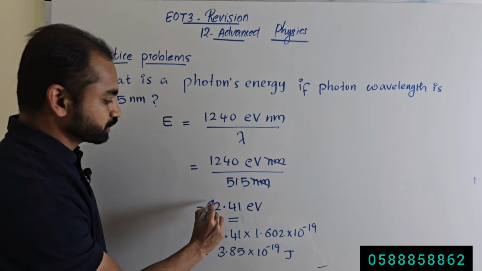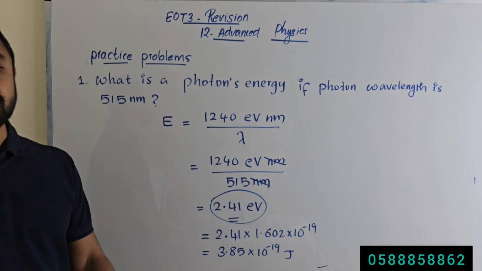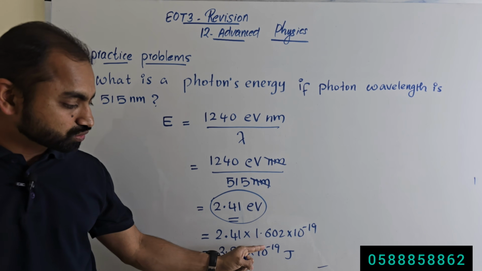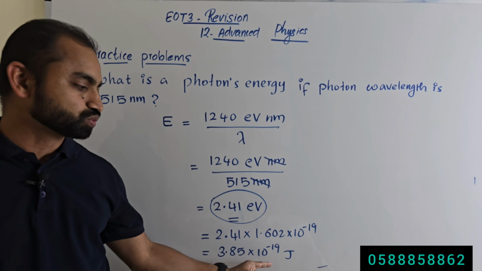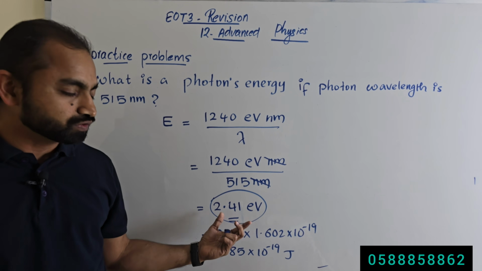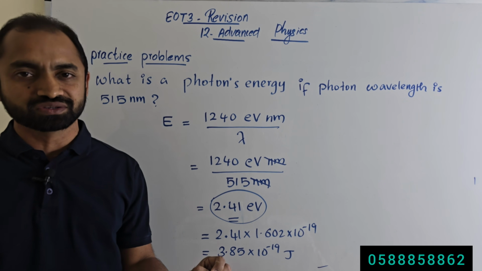See, when we convert 2.41 electron volt into joules, we get 10 to the power minus 19 joule, which means this is a very small energy.